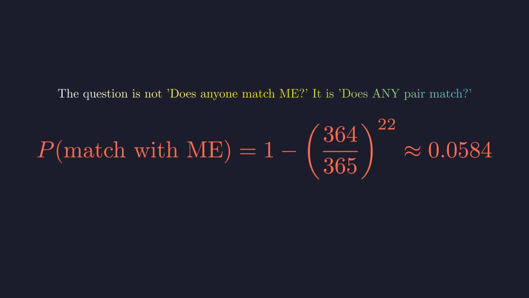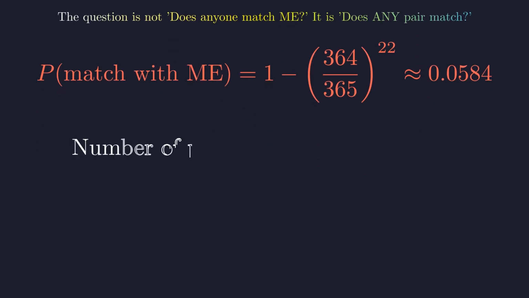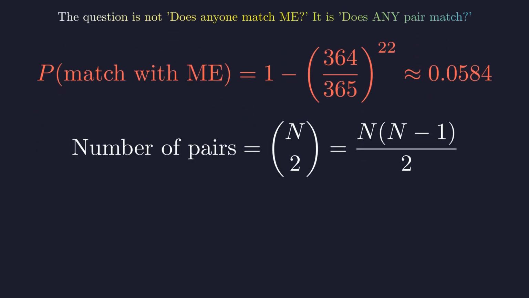Let's actually calculate the probability of the question we're not asking. In a room of 23 people, the chance that someone shares my specific birthday is only about 5.8%. This low percentage aligns with our intuition, which is why the actual answer of over 50% feels so wrong. So if the match-me probability is so low, where does the 50% come from? It comes from the fact that we're not just checking one person against the group. We're checking every possible pair of people.